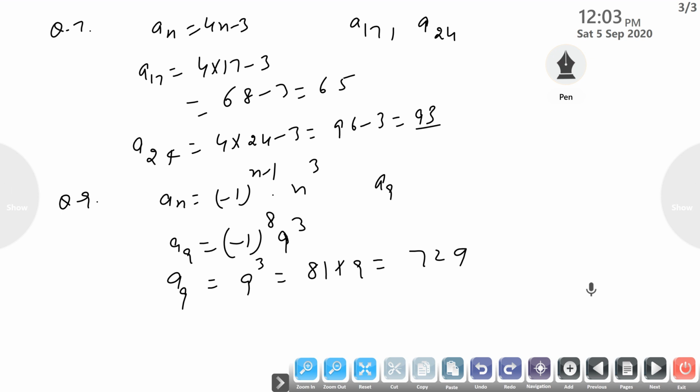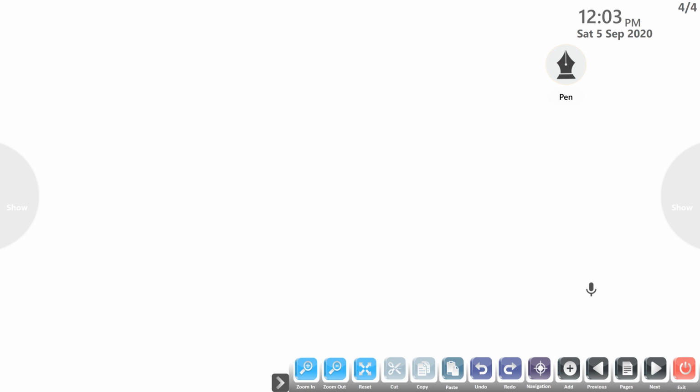Next, write the first 5 terms of each of the sequences. Question number 11. If a1 equals 3 and a_n equals 3 times a_(n-1) plus 2 for all n greater than 1, we have to write its first 5 terms.